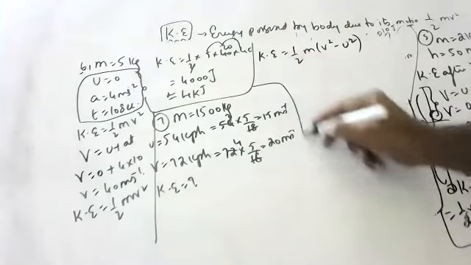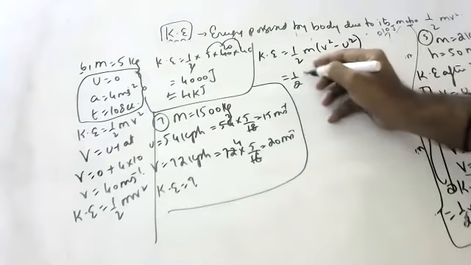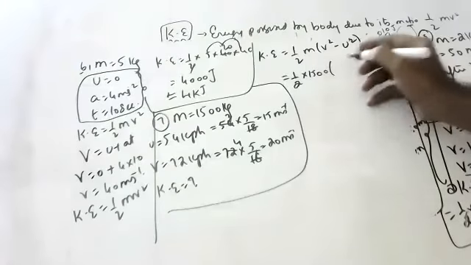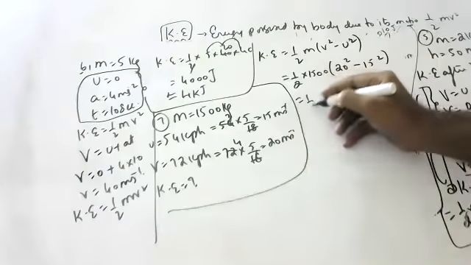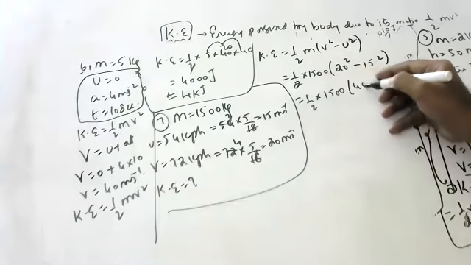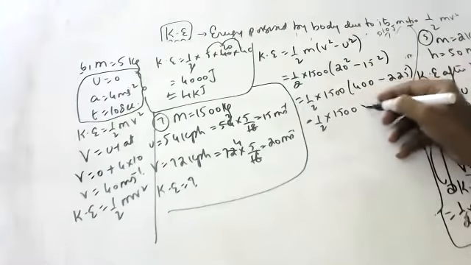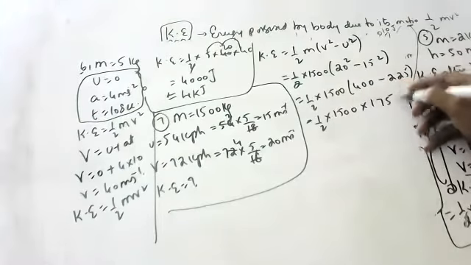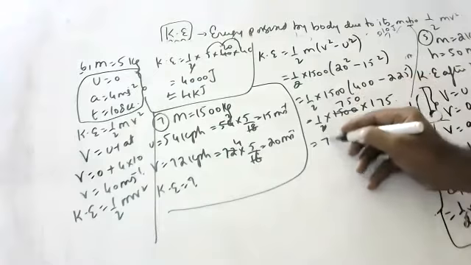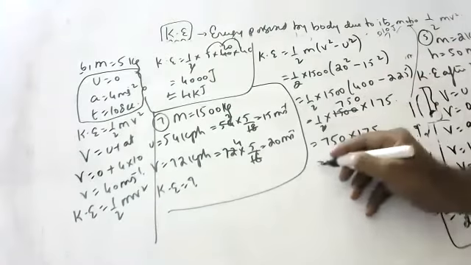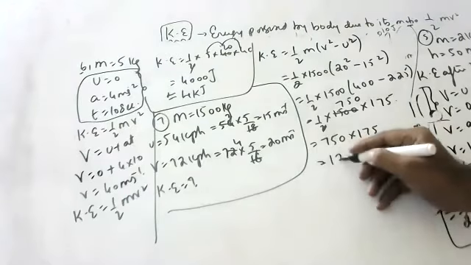Tell me the substitution. Half into mass 1500 into 20 square minus 15 square. So half into 1500 into 400 minus 225, which is half into 1500 into 175. Half of 1500 is 750. 750 into 175 is 131250 joules.